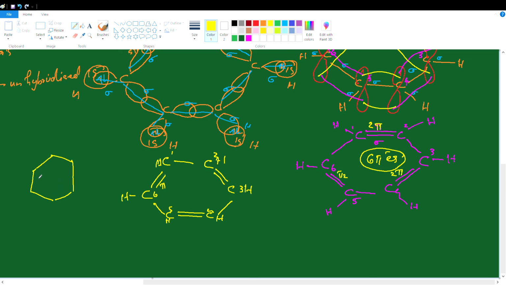Or you can say these pi electrons delocalize over the 6 carbon atoms. Their positions are not stationary. They are not localized. They are delocalized. Due to this delocalization of pi electrons, each carbon-carbon bond in benzene possesses single bond character and double bond character. Single bond character is shown by a normal line. Double bond character is shown by drawing a dotted line. That means these two structures are in resonance with each other.